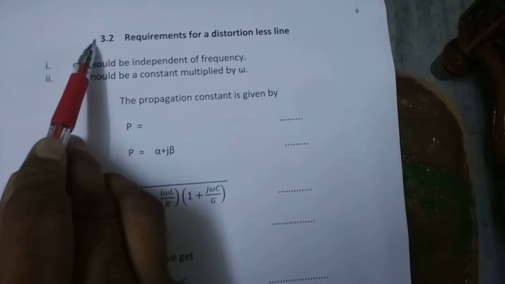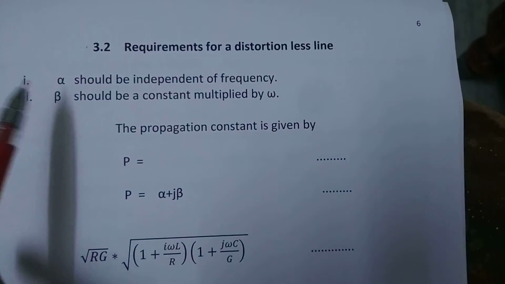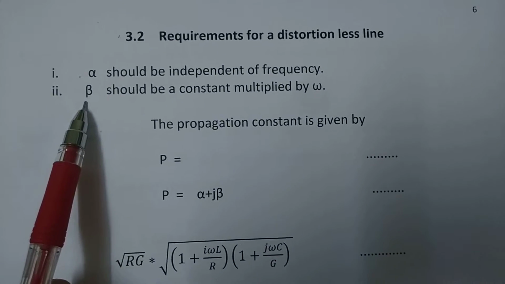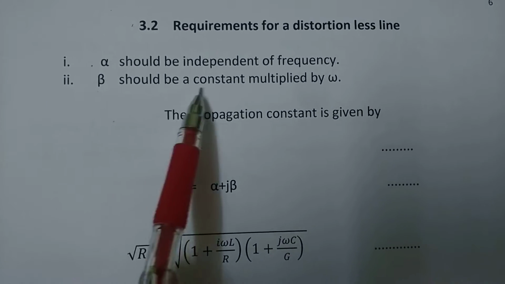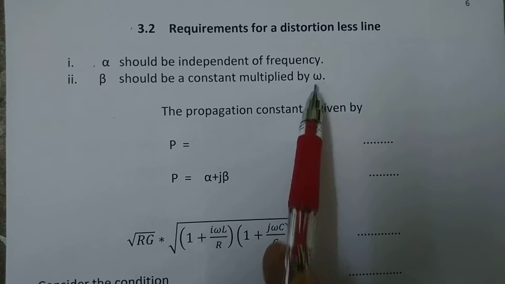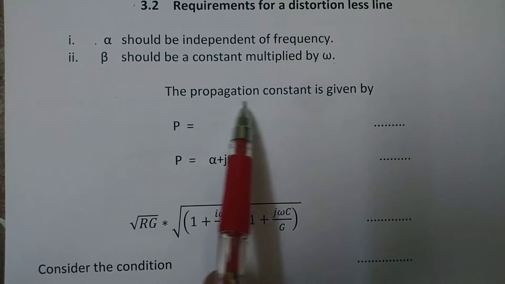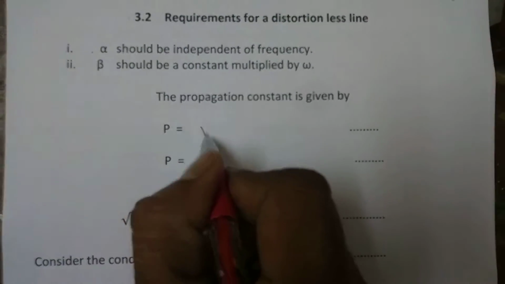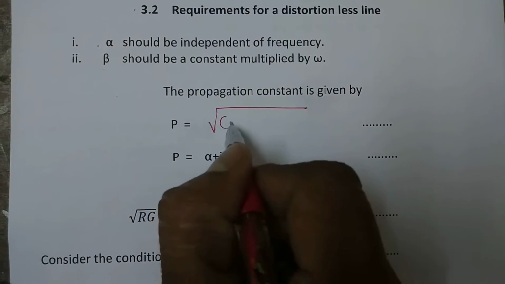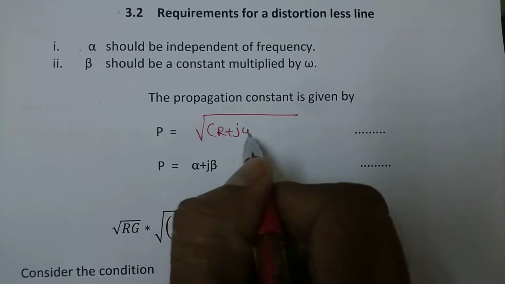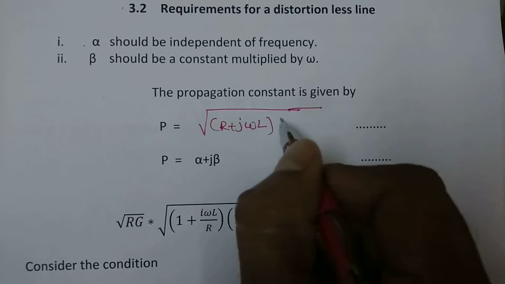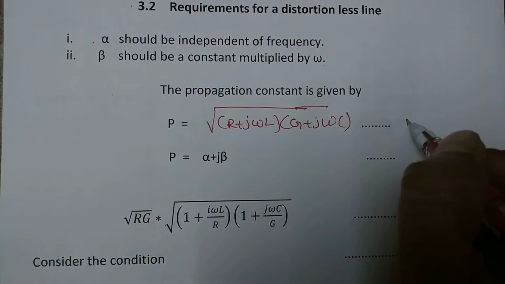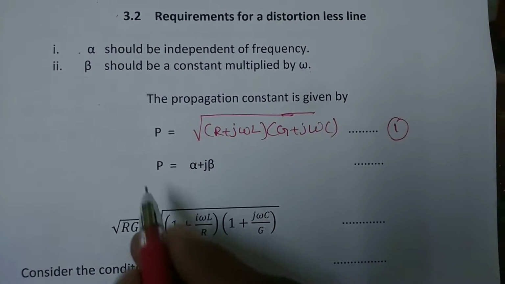Requirements for a distortionless line: alpha should be independent of frequency, beta should be a constant multiplied by omega. The propagation constant is given by P is equal to root of R plus j omega L into G plus j omega C. Equation number 1.